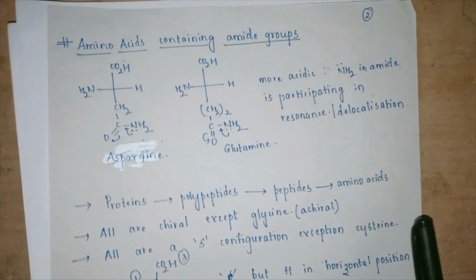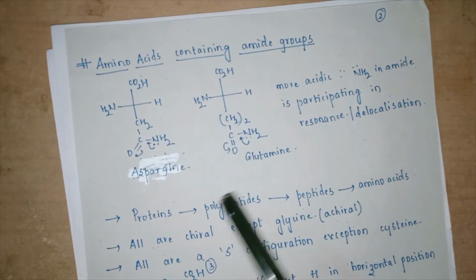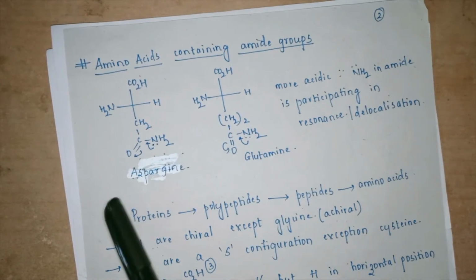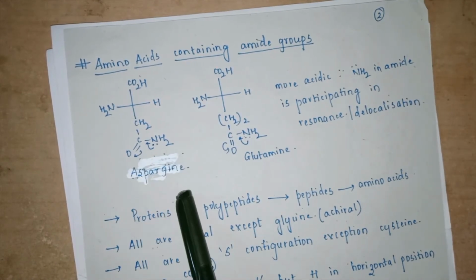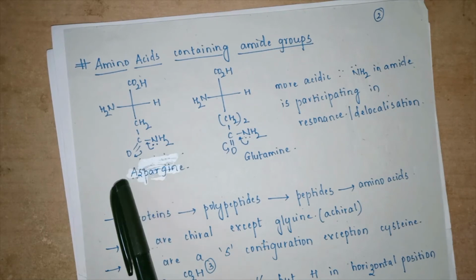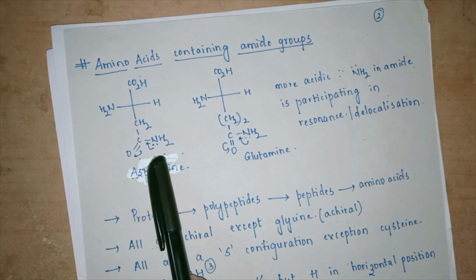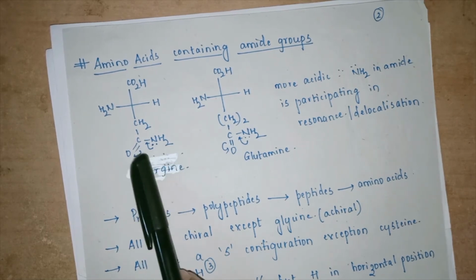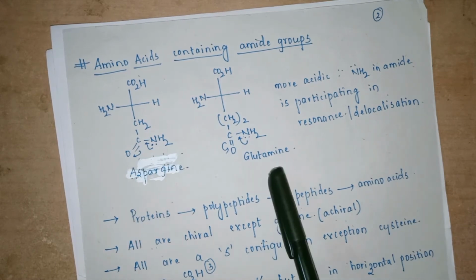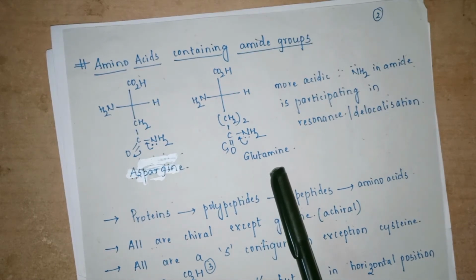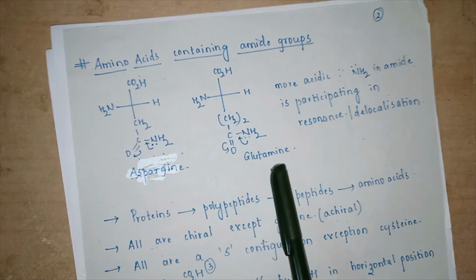Now the next category would be amino acids containing an amide group. What is an amide group? CONH2. So asparagine is an amino acid which contains an amide group. Now the lone pair of electrons can travel through the carbonyl carbon. There is also glutamine, which is going to have an amide system.